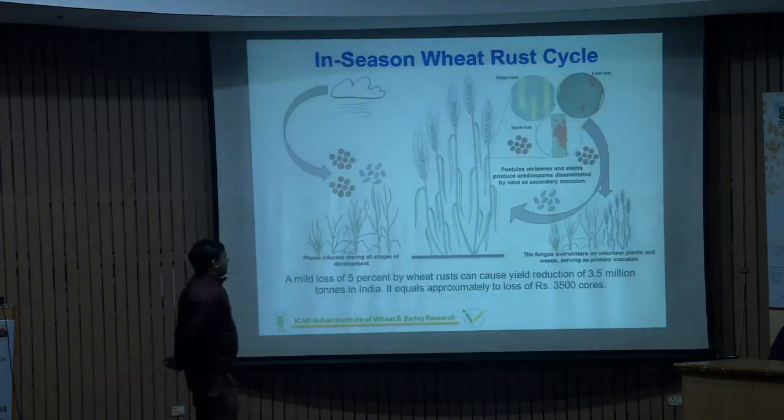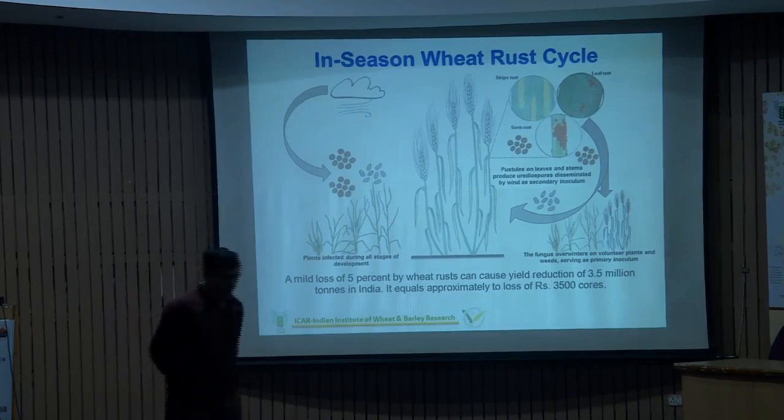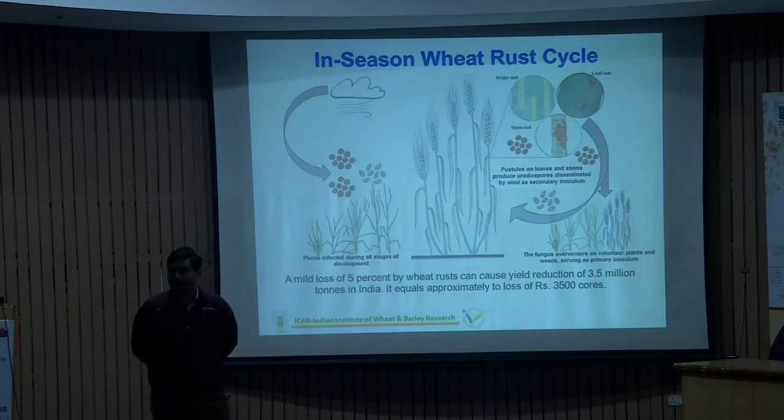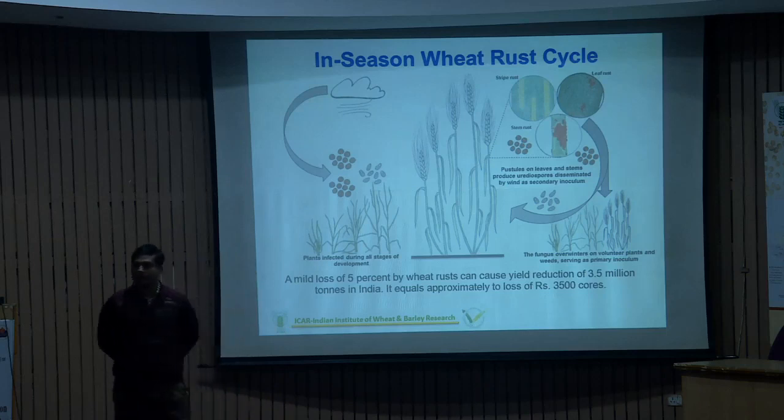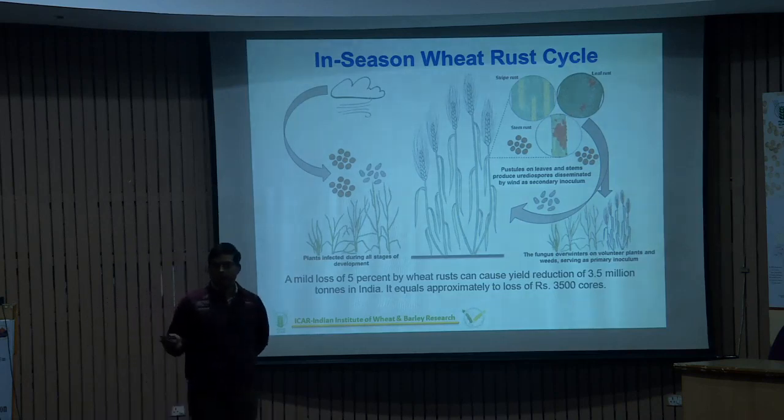So, if we talk about the life cycle, everyone is very much aware that in this fungus there are 5 different types of spore stages, starting from Pycniospores, Aeciospores, Uredospores, Teliospores and Basidiospores. You are aware of this.